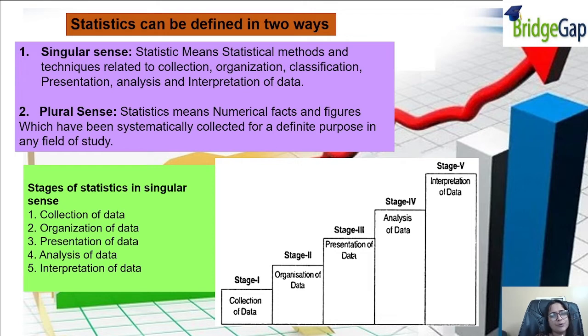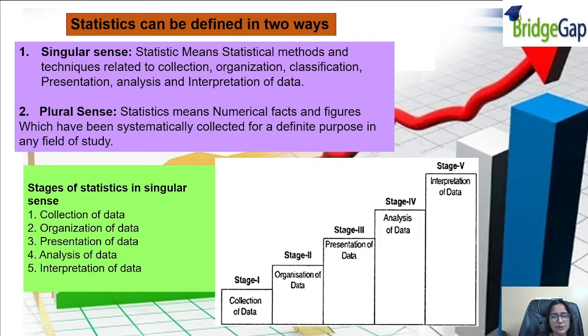And then we have to make an interpretation, that more students are scoring, that is, the teacher is teaching well. So then we can interpret and analyze whatever we want on that basis. Alright. So this involves 5 stages, whereas in the plural sense we have the facts and figures which are systematically collected.